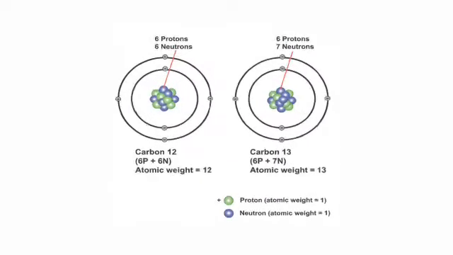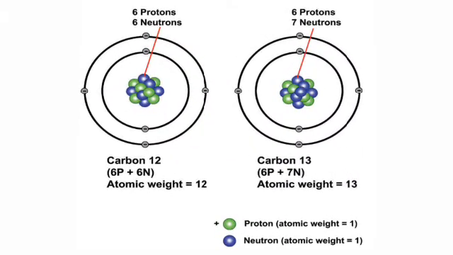Look at this picture. This is the carbon atom. The first one is 6 carbon 12. This means atomic number is 6, mass number is 12. And the second one is 6 carbon 13.